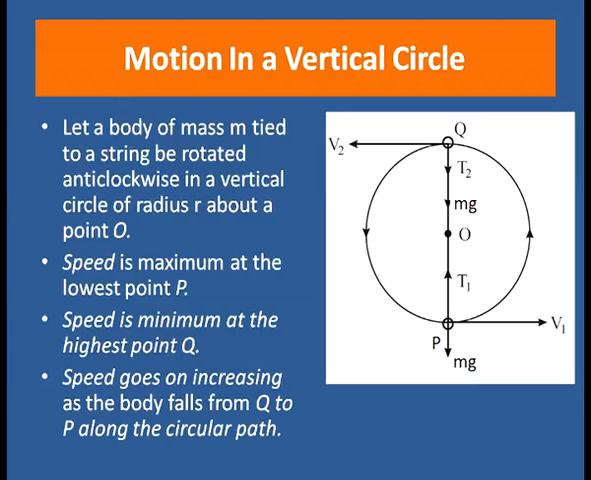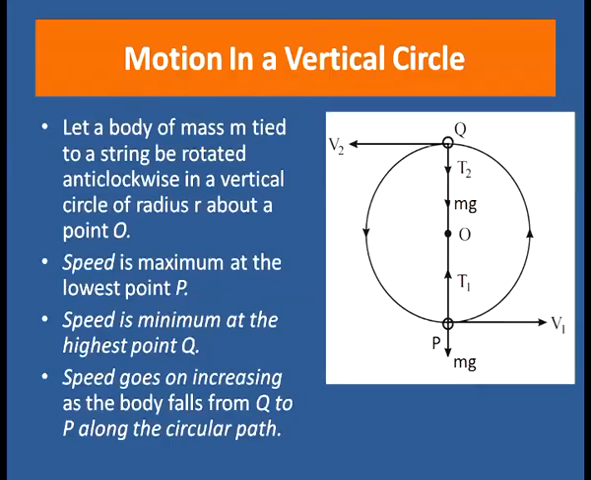So, it is maximum at the lowest point P. When it moves upward, its speed gradually decreases, because the acceleration due to gravity is acting in the downward direction. Hence, it goes on decreasing. When it reaches the highest point, the velocity is minimum. Again, when it moves downwards, the velocity goes on increasing. Hence, speed goes on increasing as the body falls from Q to P along the circular path.